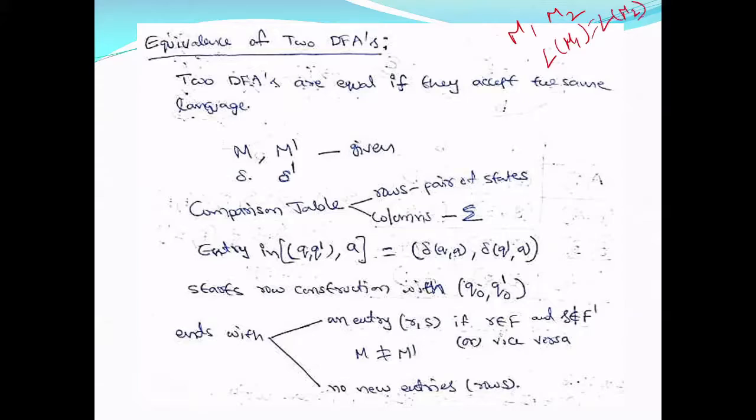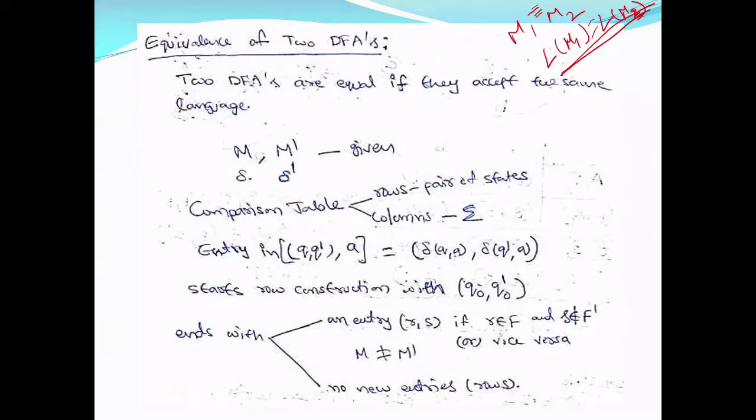Same as whether both of them will accept the same language or not. Both of them should accept the same set of strings, and both of them should also reject the same set of strings. Then we say both are equal.